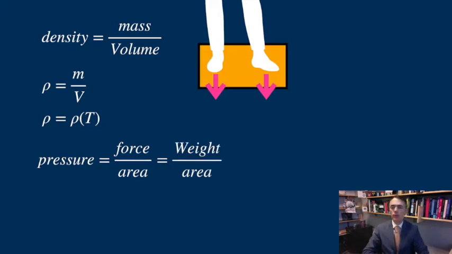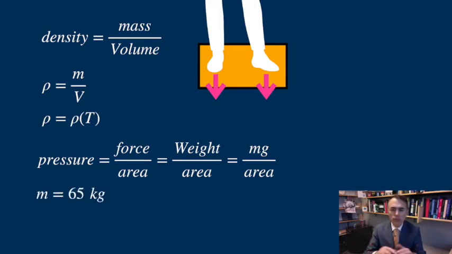Assuming you have a mass of 65 kilograms, the force is the mass times gravity, which is divided by the area, in SI units, everything, of course.